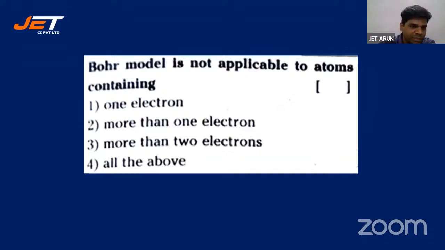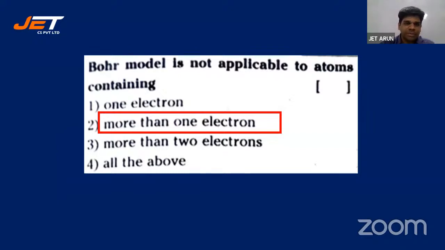Okay, I'm getting responses. 2, 3, 2, 2. Option 2. 4, sir. 3, 2, 2. Answer is 2. Renuka says 2. Ksha says 2. Let's look at the answer. Absolutely right, students. For more than one electron, Bohr model is not applicable. It's only for hydrogen-like atoms, for one electron atoms. All right, let's look at the next one.